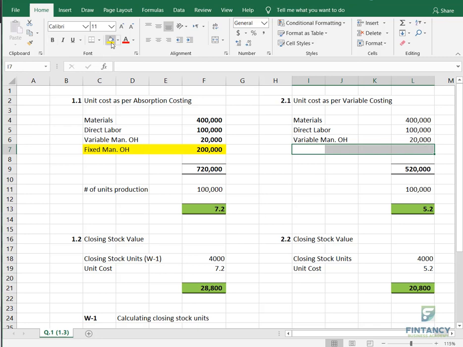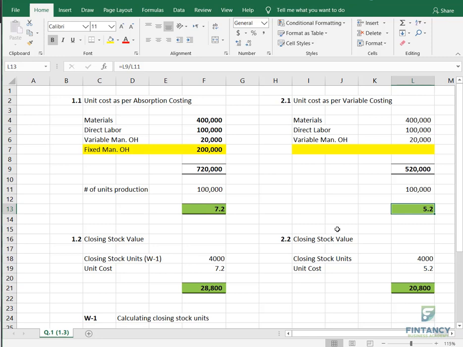See, here I have not mentioned anything. Yellow, this is blank. It means we are excluding one figure from here. When we exclude a figure from variable costing, definitely the answer will be less, or not? Getting it? So they're saying, what if the fixed manufacturing overhead is 0? If it is 0, it will be same. It will be same. Getting it?